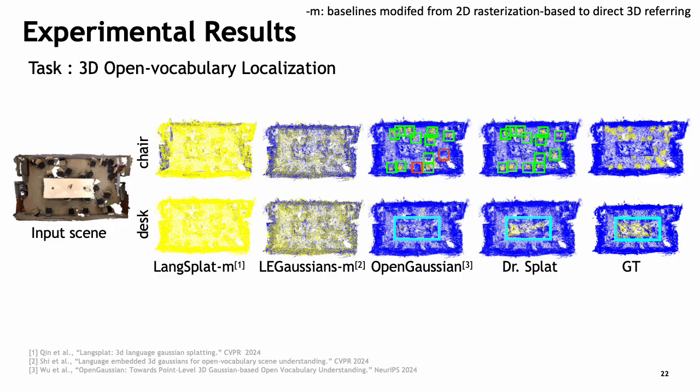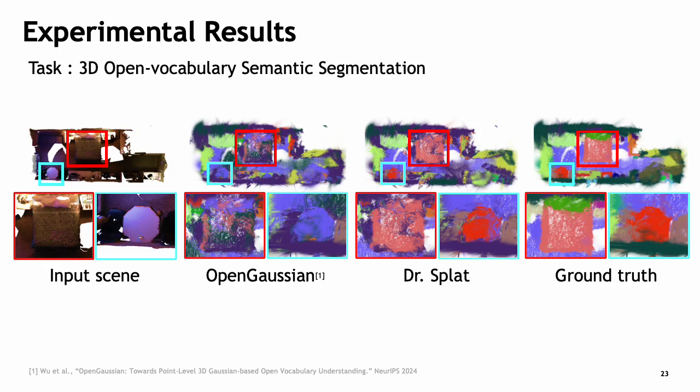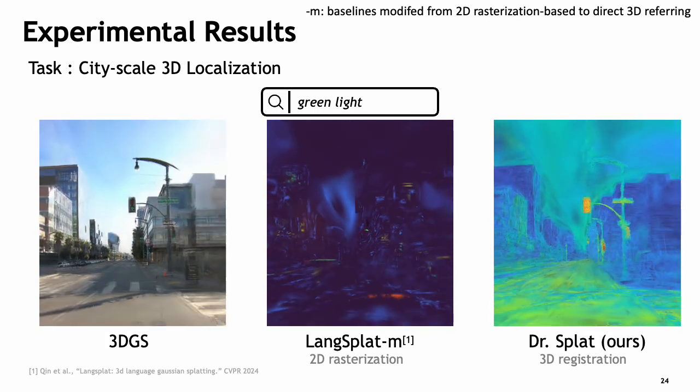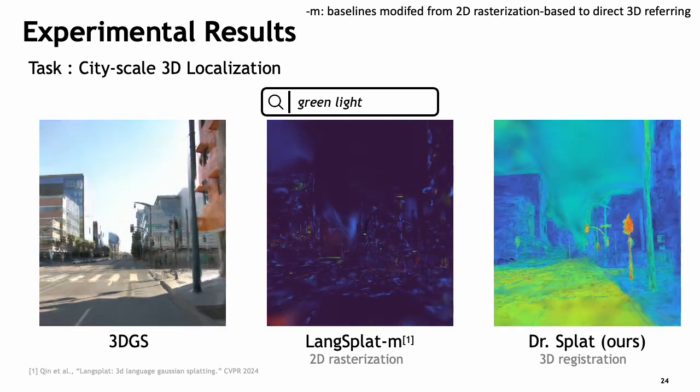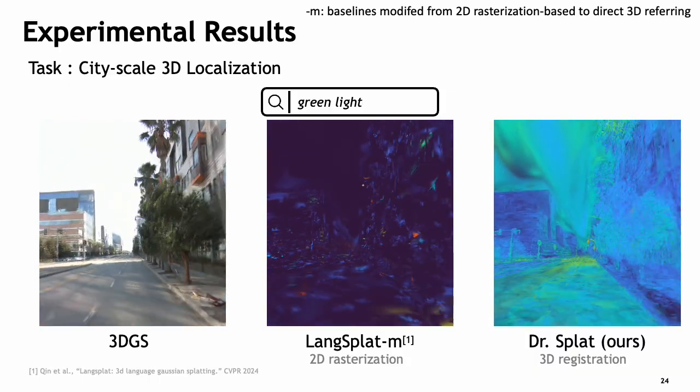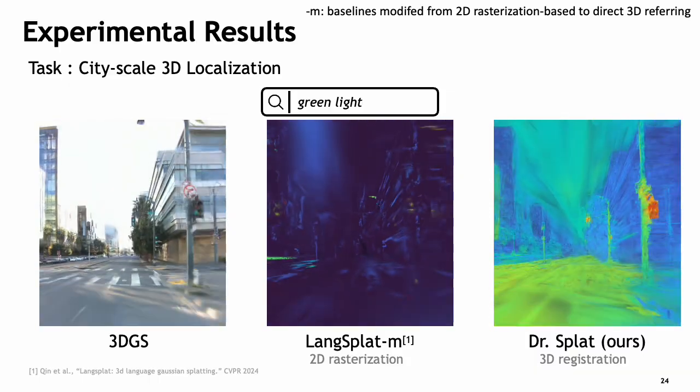Dr. Splat also achieves superior performance in the 3D localization task and the open vocabulary semantic segmentation task compared to the prior methods, and it demonstrates its robustness in complex 3D structures. And Dr. Splat works even in large city-scale cases, demonstrating its scalability. Please note that we don't utilize per-scene retraining in these experiments.